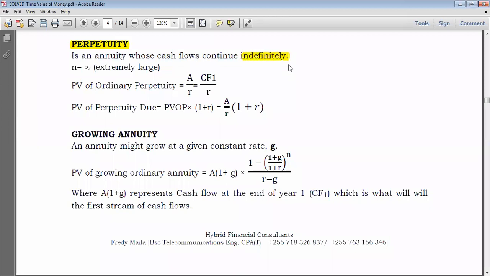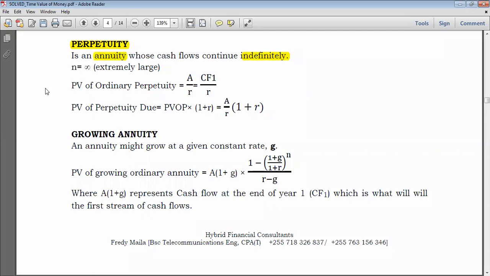But perpetuity is just an annuity of, let's say, 2,000, 2,000, 2,000, with a given gap, let's say a gap of 1 year, but received indefinitely. An annuity can be received, let's say, for 10 years, 15 years, but a perpetuity is received indefinitely. So this is the main point here. It's an annuity that is received indefinitely.